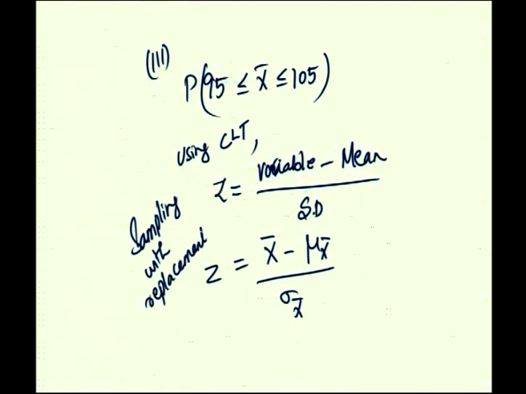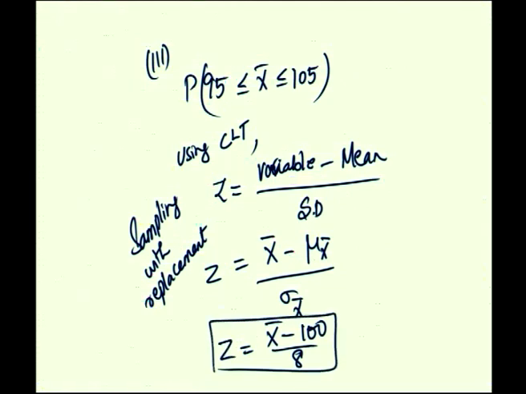where x bar is normally distributed. You will have x bar minus 100 divided by 8, that is z. Now, convert this 95 and 105 to z using this formula of z.